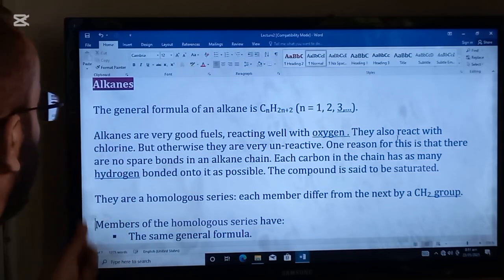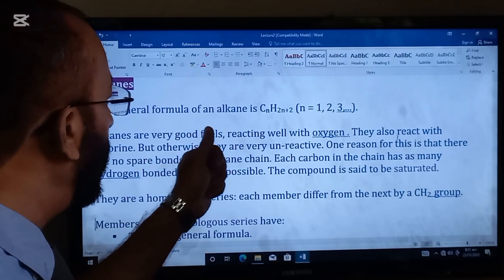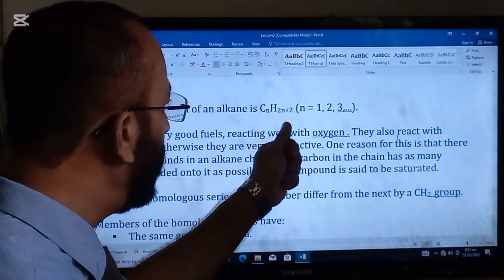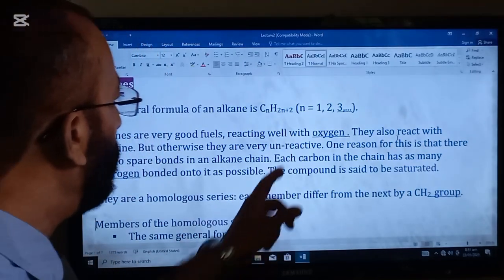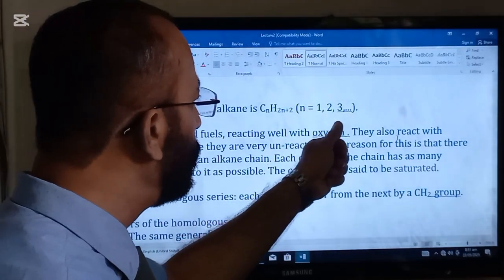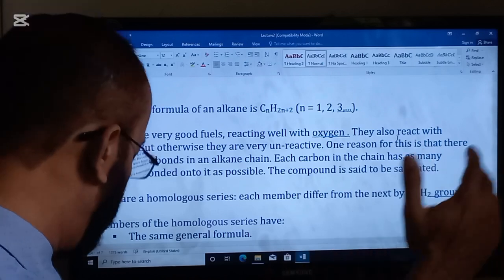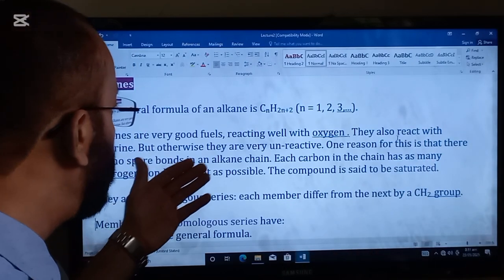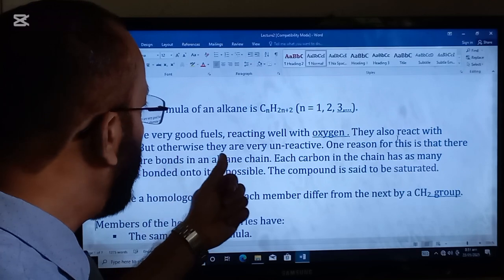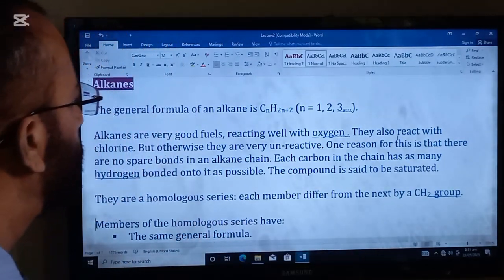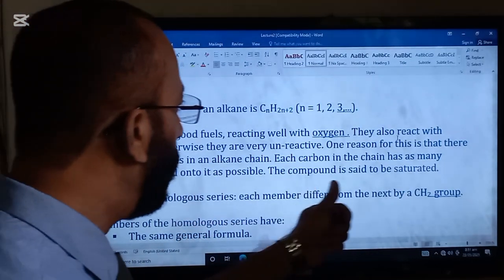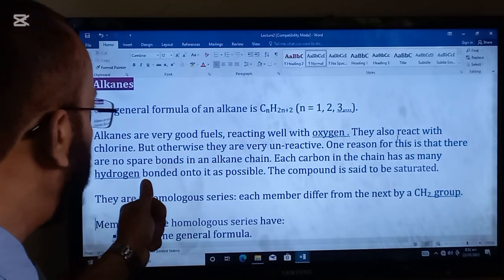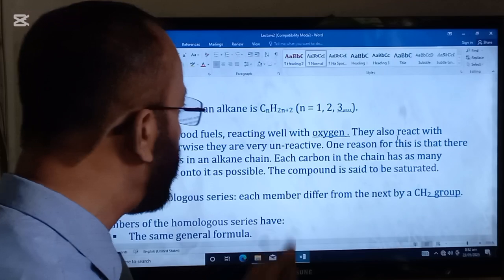Alkanes. The general formula of an alkane is CnH2n plus 2, where n stands for 1, 2, 3, and so on. Alkanes are very good fuels, reacting well with oxygen. They also react with chlorine, but otherwise they are very unreactive.